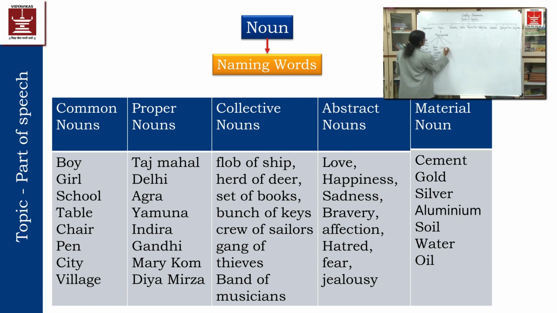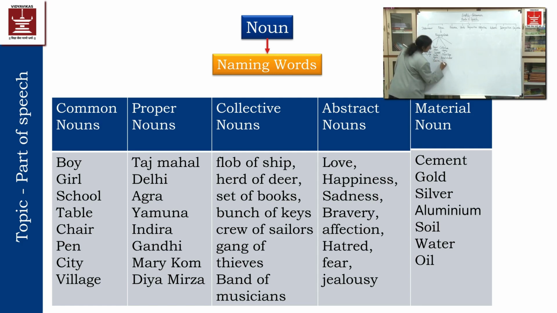Now collective nouns. Collection of the nouns, collection of the things, collection of the animals will have a term. It will be called collective nouns. Collective nouns consist of flock of sheep, herd of animals, herd of deer.